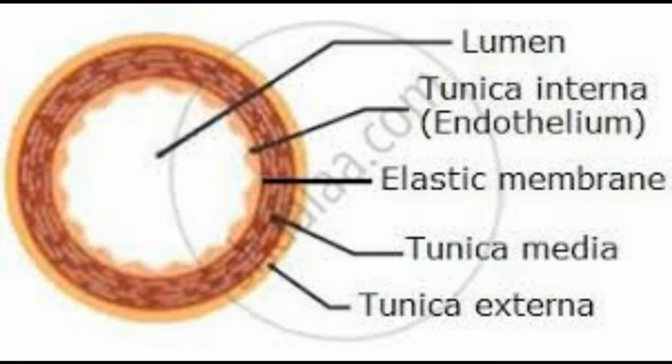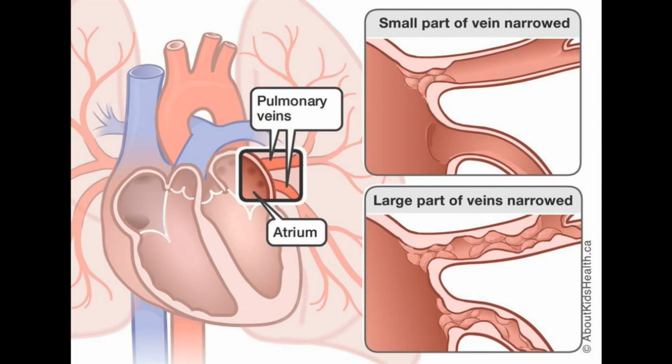Veins are thin walled, and they carry impure blood. What is impure blood? The blood which is rich in carbon dioxide, or the blood which is deficient in oxygen, is called deoxygenated blood or impure blood. These veins carry impure blood from all the body parts to lungs, except one vein. The pulmonary vein carries pure or oxygenated blood from lungs to the heart.